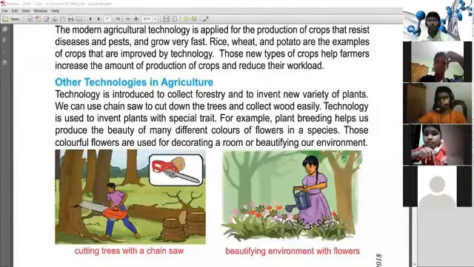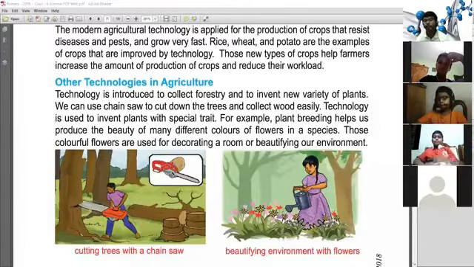Technology is used to invent plants with special traits. For example, plant breeding helps us produce the beauty of many different colors of flowering species. By using modern technology, we produce different colors of flowers of the same species: red, violet, yellow, and other colors.